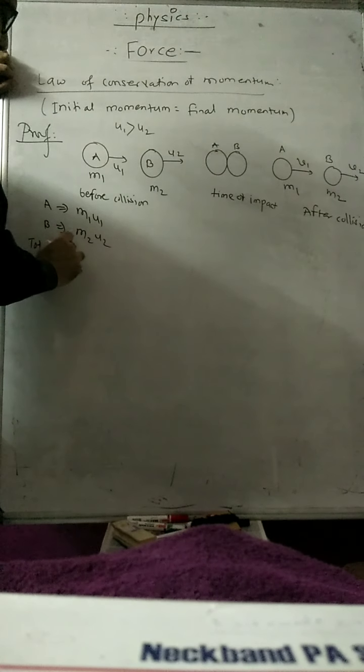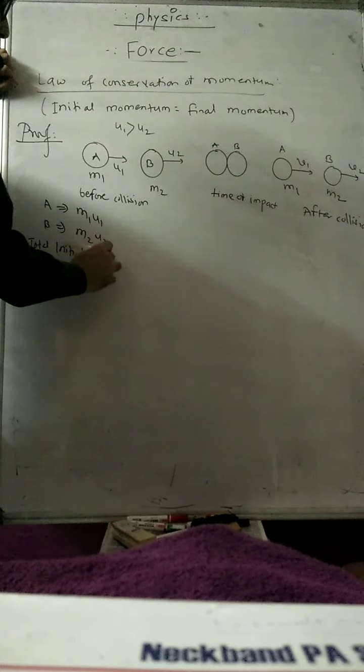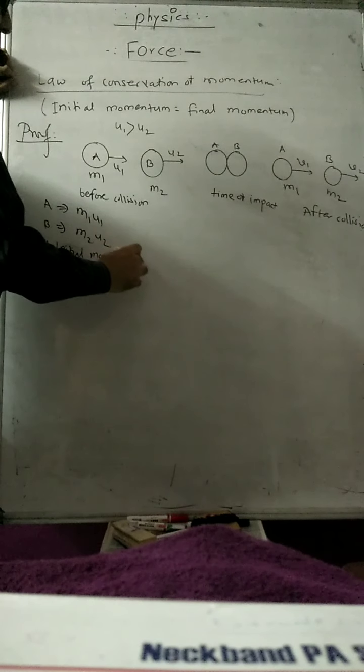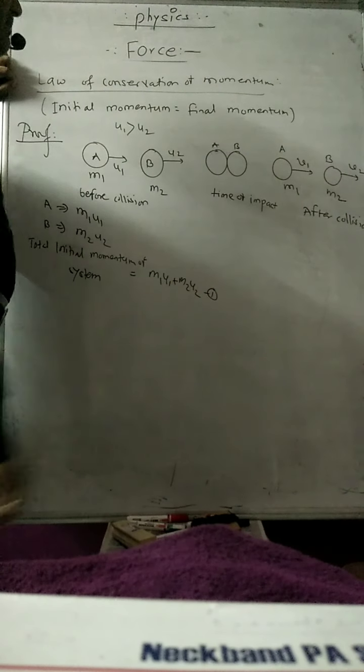Therefore the total initial momentum of the system is m1 u1 plus m2 u2.